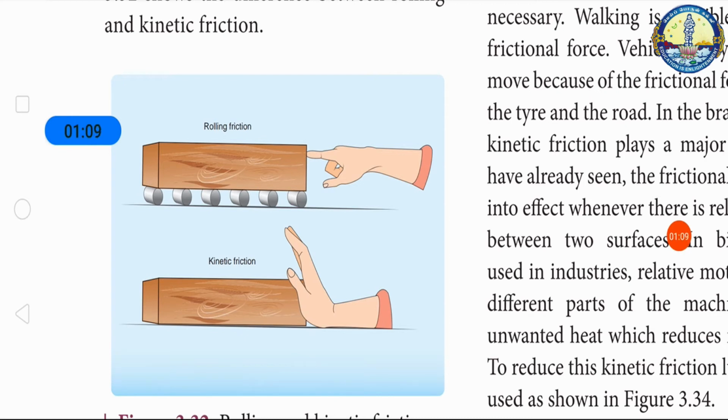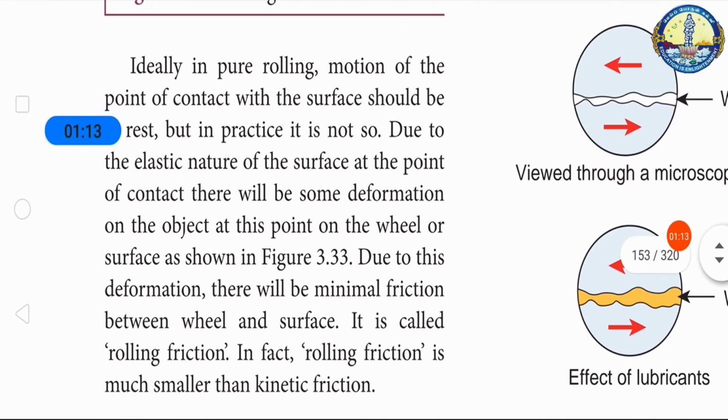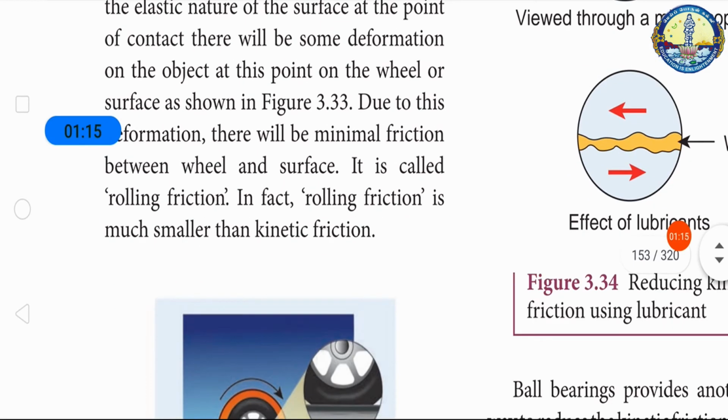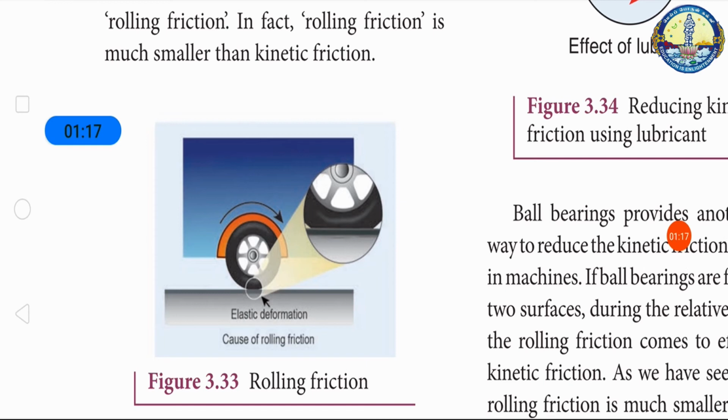Due to the elastic nature of the surface, there will be some deformation at the point of contact of the wheel. Due to this deformation, there will be minimum friction between the wheel and the surface. It is called rolling friction. In fact, rolling friction is much less than kinetic friction.